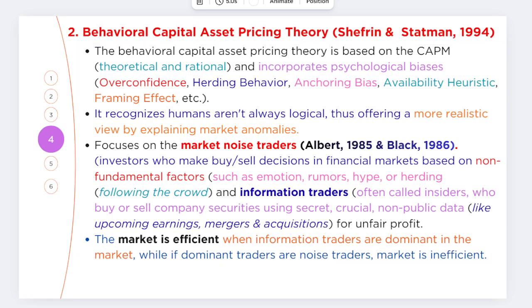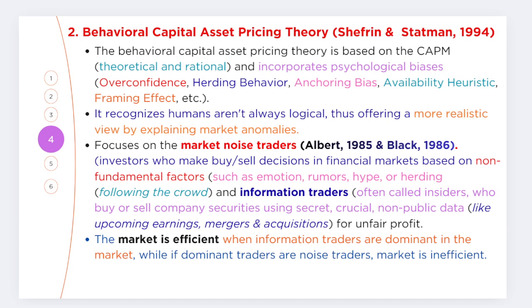Now let's talk about the behavioral capital asset pricing theory as discussed by Shefrin and Statman in 1994. The capital asset pricing theory is based on theory and rationality, while the behavioral capital asset pricing theory incorporates psychological biases, like overconfidence, herding behavior, anchoring bias, availability heuristics, and the framing effect.